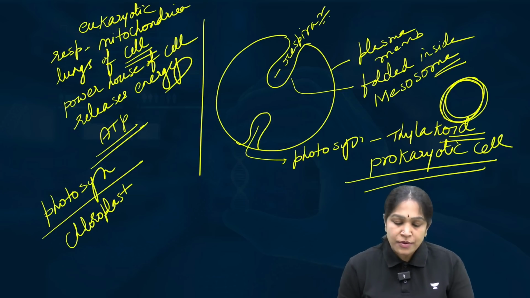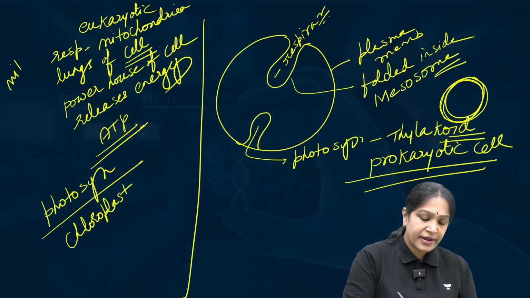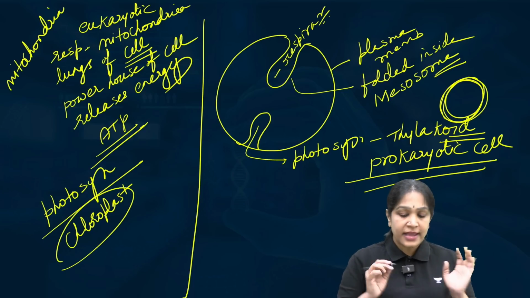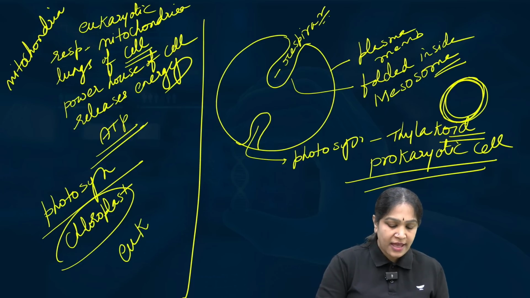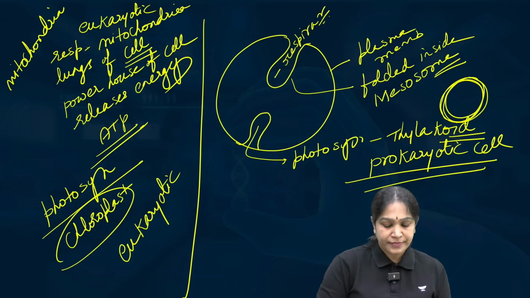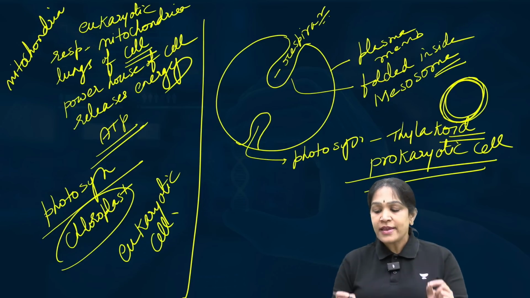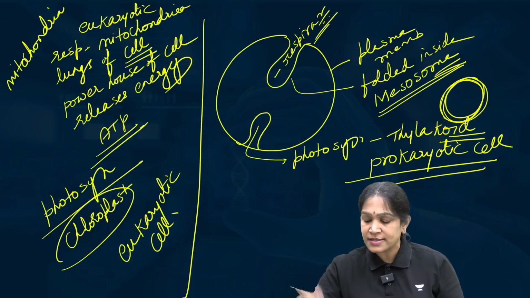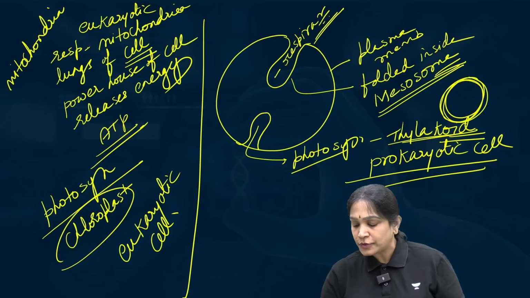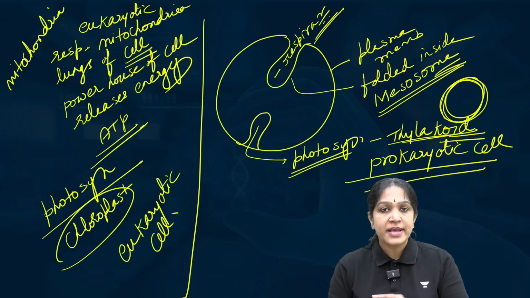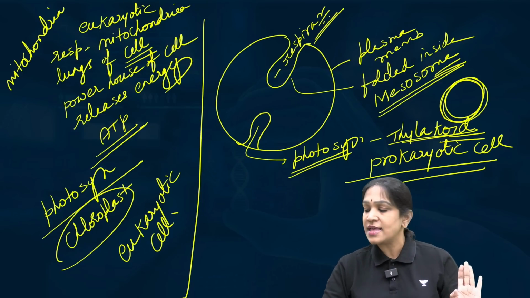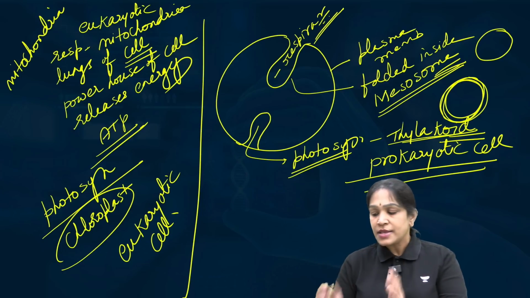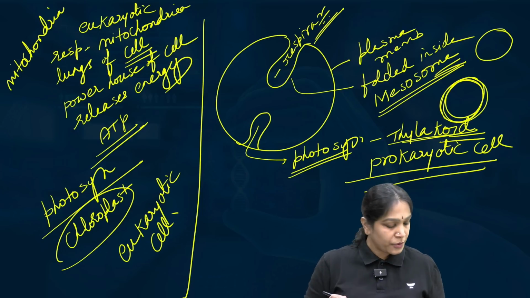Whereas mitochondria and the chloroplast are in the eukaryotic cell, right? Can we call the mesosome, where the respiration occurs, and the thylakoid, where the photosynthesis occurs, organelles? No, because they are not enclosed by a membrane. So there are no organelles in the prokaryotic cell.